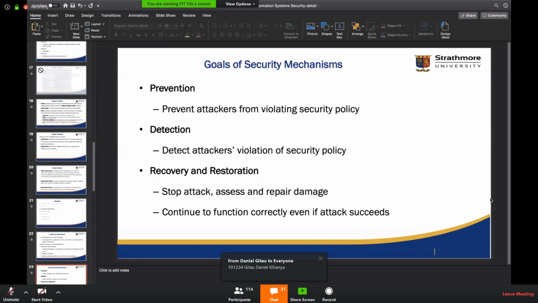Hello? Yes, we can hear you. Biometric systems are prevention techniques because they prevent unauthorized access into a system. Okay.